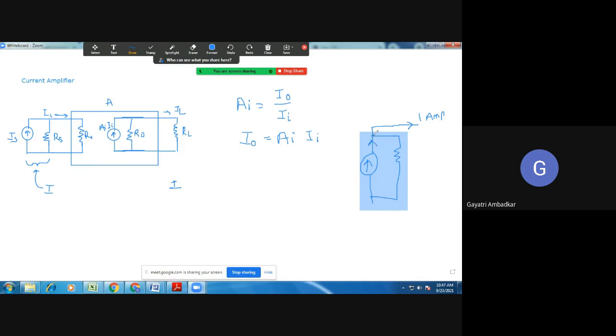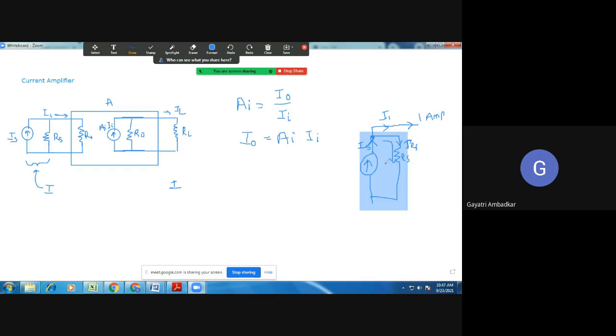But now look here, the current is getting divided. Tell me, if the value of RS is less, will the current not flow here? This current IS is getting divided into the current which I want, II, and the current which is flowing through this resistance RS.